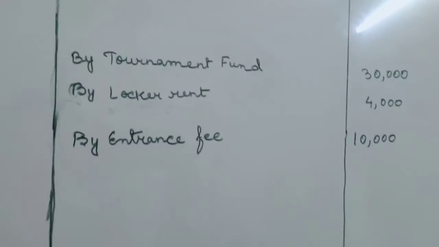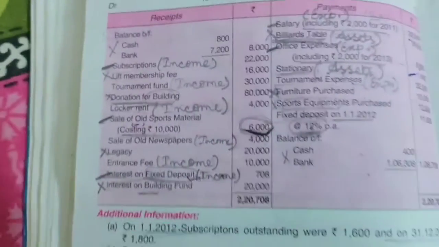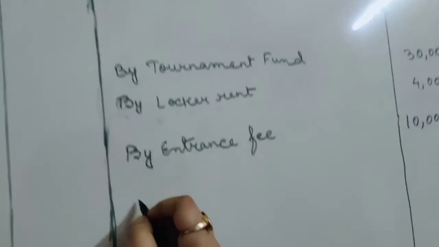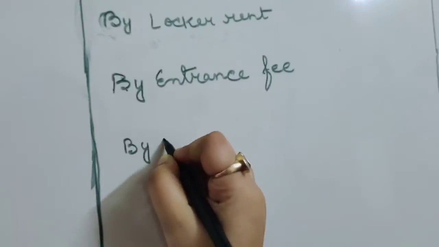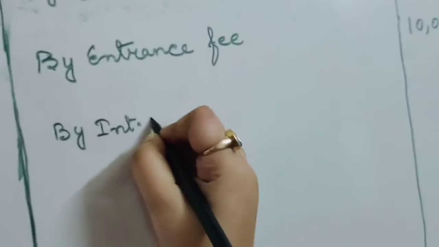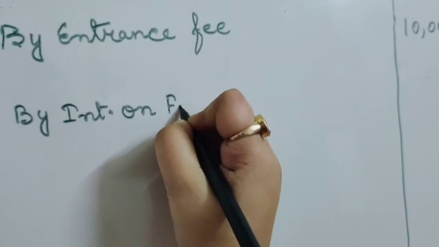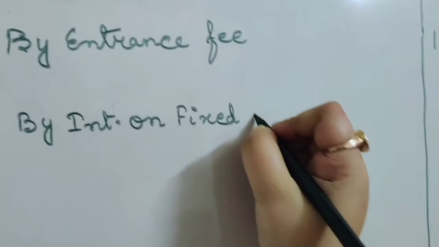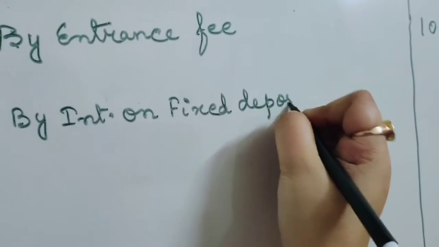Okay, our entrance fee is 10,000. Now let's see the next item. Next item is interest on fixed deposit, as we have already marked adjustment, so we will just write in the income side by interest on fixed deposit. We won't write the amount, just keep this space blank.